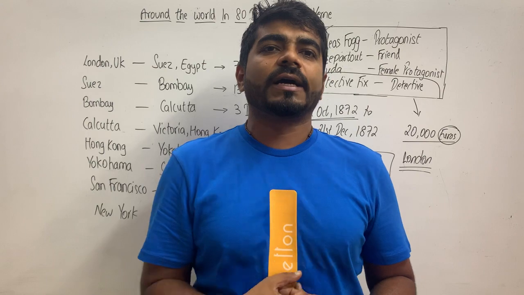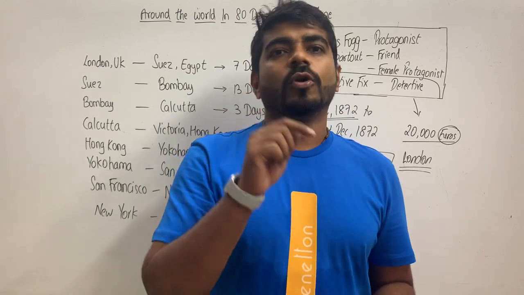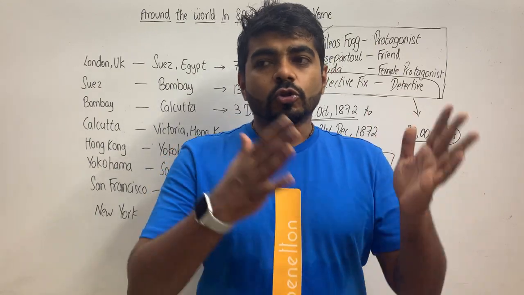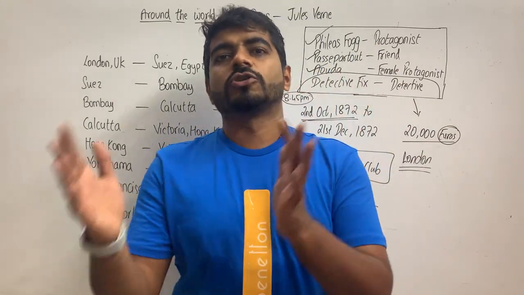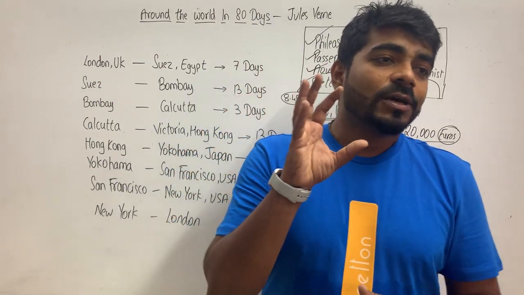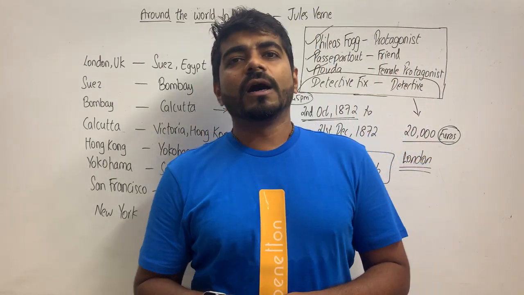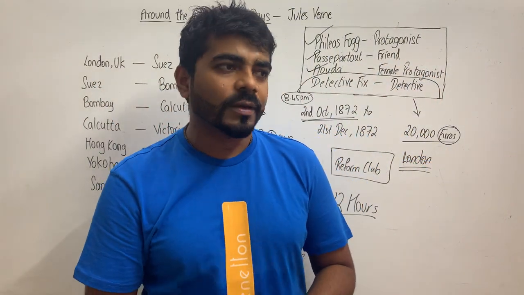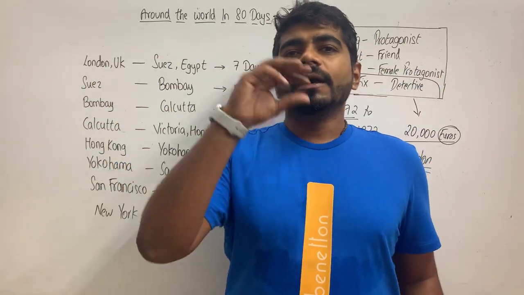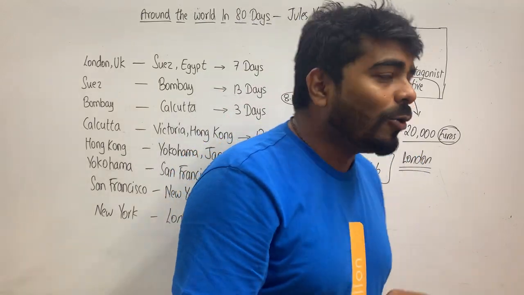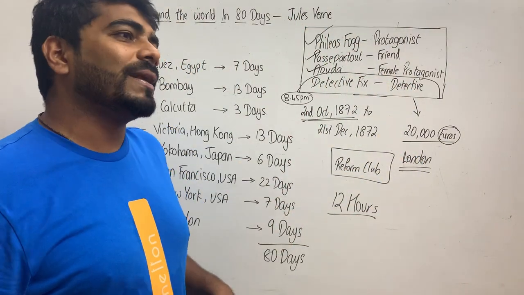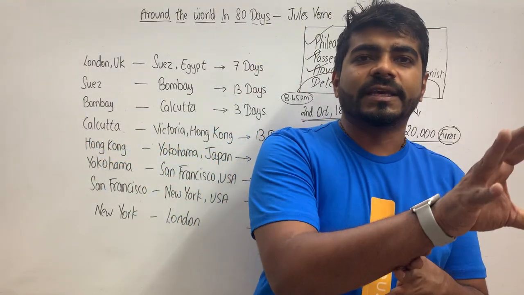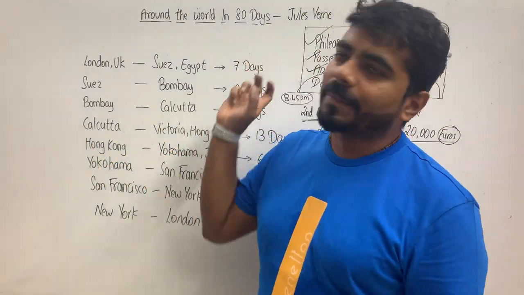Again, he accuses them, and he tells them, no, you are the culprit. And then because he does not have proof, these two people happen to get away. So throughout the journey, wherever they go, Detective Fix also follows them, because he is very much convinced that these are the ones who are the troublemakers. When they leave from London, there is a bank robbery that has happened over there, and ever since then, he suspects them. So see how Jules Verne has made this entire journey, where Detective Fix keeps coming in various scenes and wastes these people's time.